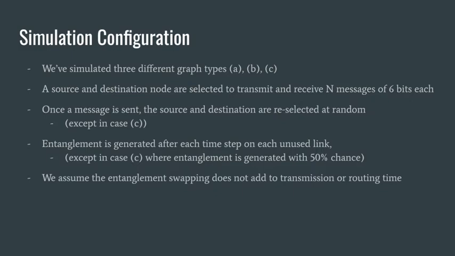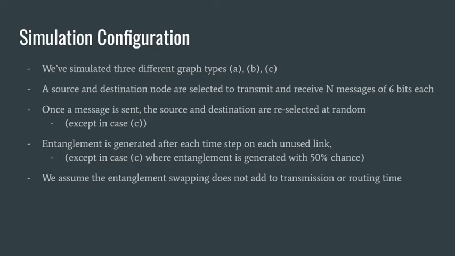Here I'll cover the simulation results. We've simulated 3 different types of graphs, A, B, and C, which I'll show you in a minute. The simulation will run as follows. A source and destination node are selected to transmit and receive n messages of 6 bits each. Once one of the n messages is sent, the source and destination are reselected at random, and a 6-bit message is sent until all n messages are sent.